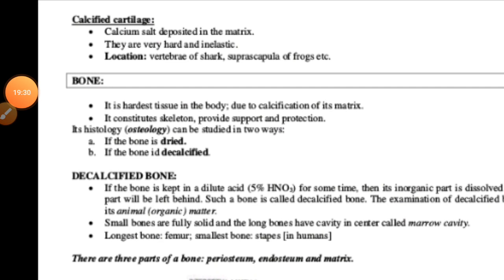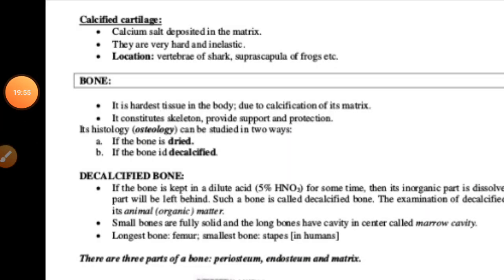And there is another type, the calcified cartilage. When the matrix of the cartilage contains granules of calcium carbonate, the cartilage is called calcified cartilage. Means whenever the granules are made up of calcium carbonate, it is known as calcified cartilage. Then the second type of skeletal tissue is the bone.